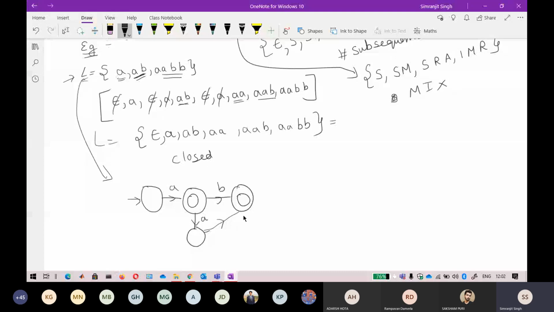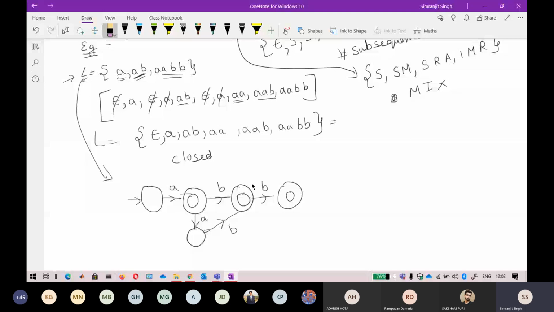Double A is also not in the language. So what can I do? AAB is in the string. So I have to do it the hard way, I think. AABB. Sorry for that, B and B. So something like this, I think the NFA will look like this.